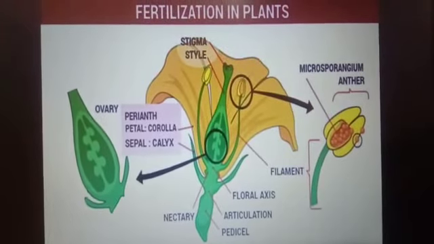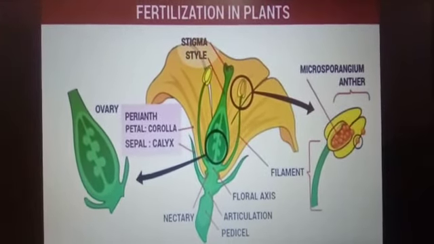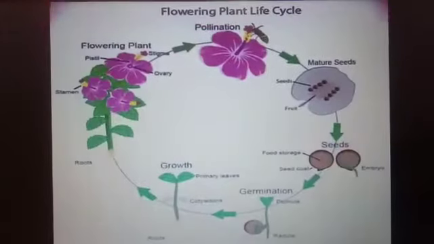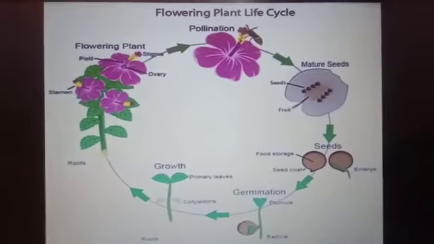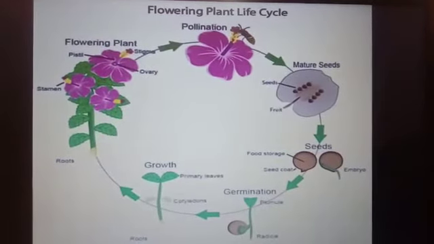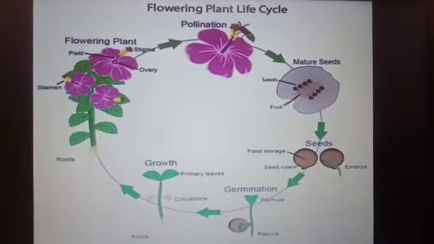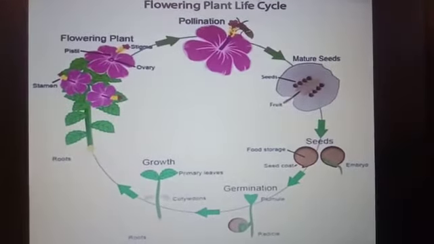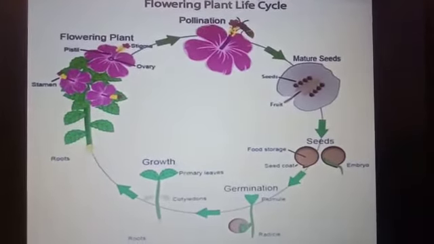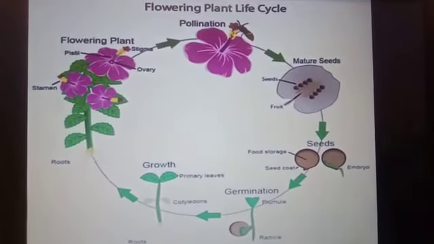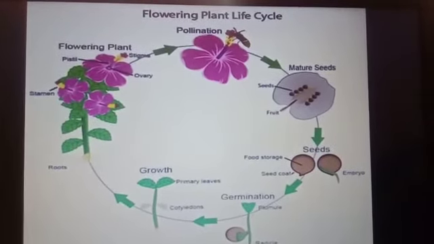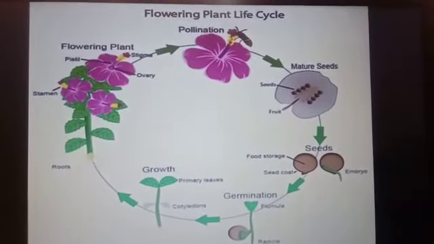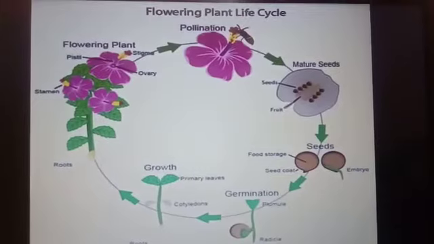The zygote develops into an embryo. The embryo is that part of the seed which develops into a new plant. An embryo is a kind of baby plant in a dormant state. Dormant state means an inactive state. Then after fertilization, the ovule present in the ovary grows to become a seed. The seed contains the embryo, meaning the baby plant, and food for the developing plant.